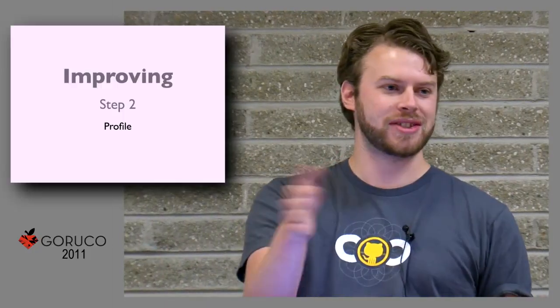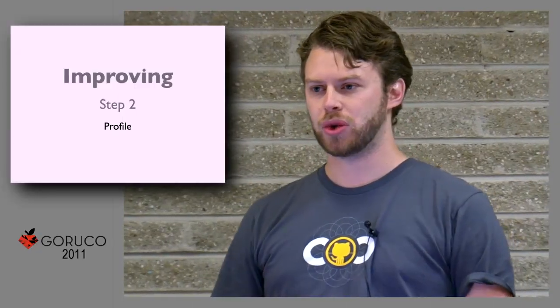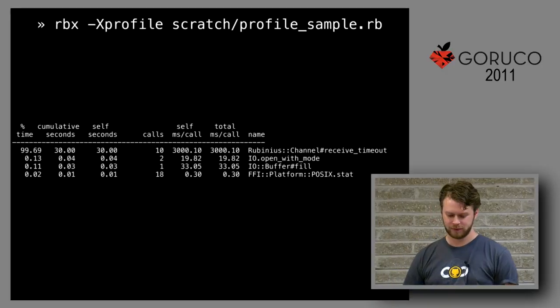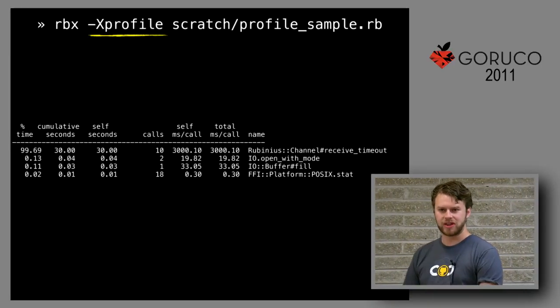So now we've profiled it. We know that it's taking 30 seconds. We really don't know why, it's this big enigma. So now we need to profile it. And this is where the Rubinius jam really kicks in. So you run Rubinius with this extra flag.